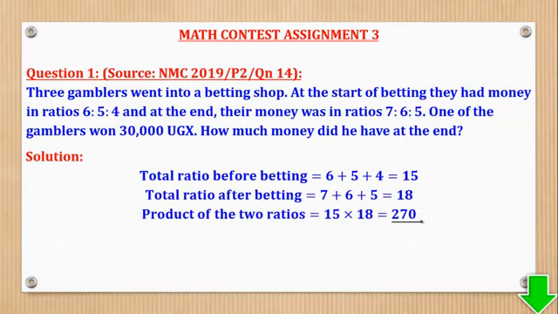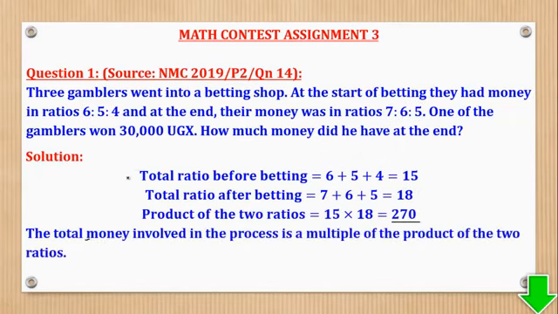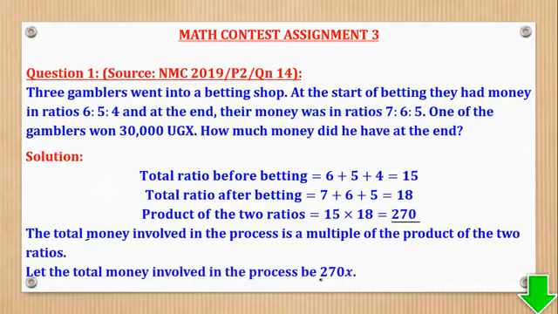Now, why are we doing that? It is because the total money involved in the process of before and after betting should be a product of the two ratios. Therefore, we can now say that let the money be 270x, which was involved in the whole process.